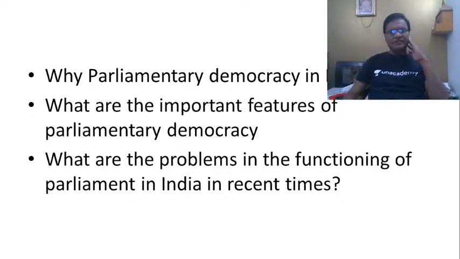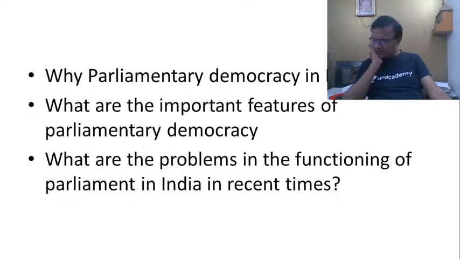Now, coming to the next question that you can see on the screen here. What are the important features of this parliamentary democracy in India? As we have mentioned just now, in parliamentary democracy, the executive comes from the legislature and the executive is accountable to the legislature. What do we mean by that? It means that in our parliamentary democracy, if you have to be the prime minister of the country, if you have to be a cabinet minister, you must be eligible to become a member of parliament.